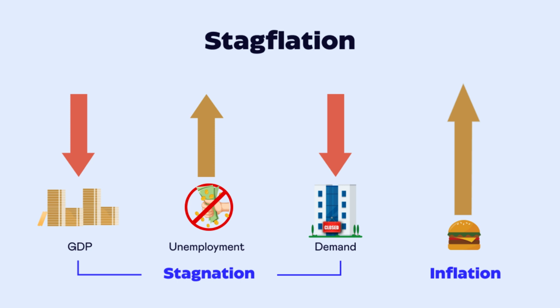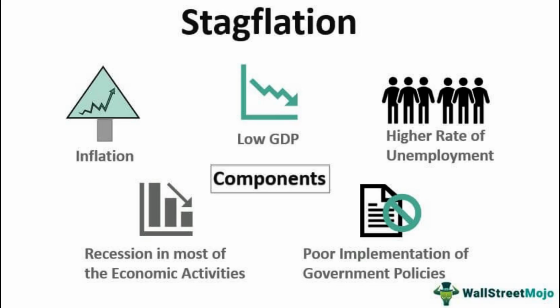Stagflation can lead to high levels of unemployment for several reasons. Firstly, when there is high inflation, businesses face higher costs for the inputs they need to produce goods and services. This can lead to a situation where businesses may need to increase their prices to maintain their profit margins, but consumers may not be able to afford the higher prices. As a result, businesses may experience a decrease in demand, which can lead to a decrease in the production of goods and services. This, in turn, can lead to job losses.